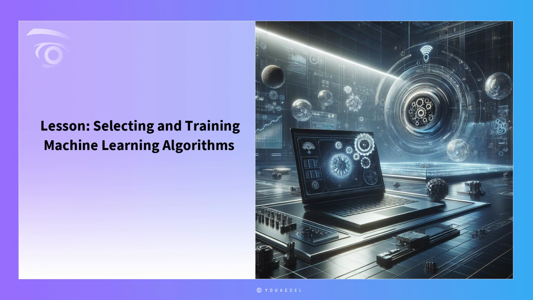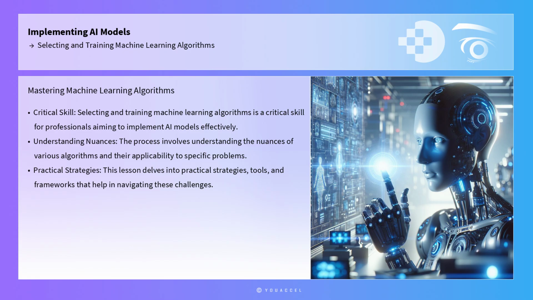Lesson: Selecting and Training Machine Learning Algorithms. Selecting and training machine learning algorithms is a critical skill for professionals aiming to implement AI models effectively. The process involves understanding the nuances of various algorithms, their applicability to specific problems, and the intricacies of training them to achieve optimal performance. This lesson delves into practical strategies, tools, and frameworks that help in navigating these challenges, emphasizing actionable insights that professionals can apply directly in real-world scenarios.